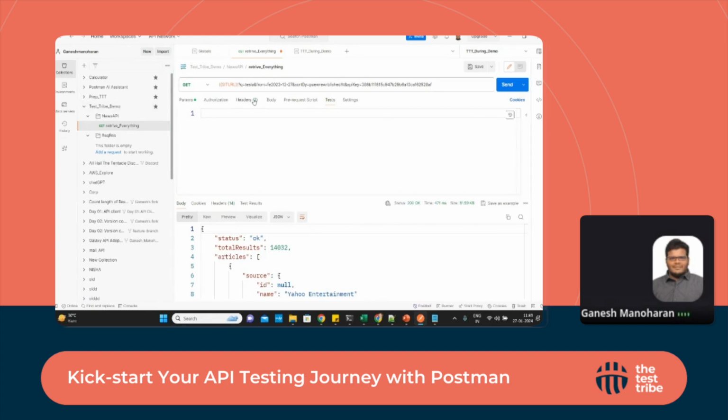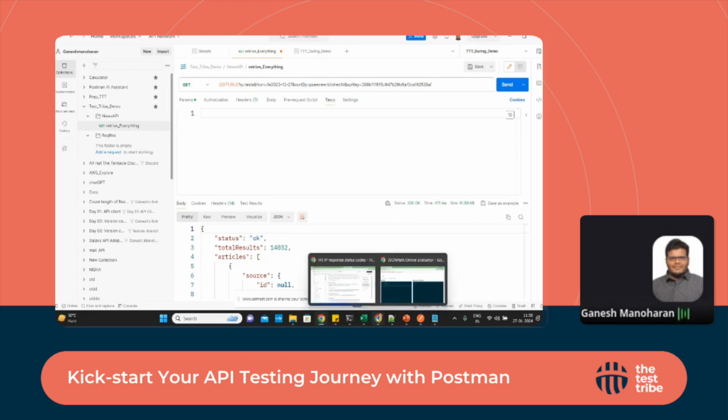If we go here, this is the request body area. This is the test area, and we need to click it. First we need to see the Postman order of execution to understand this.